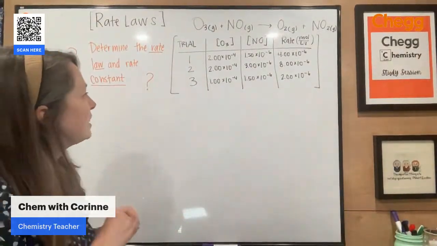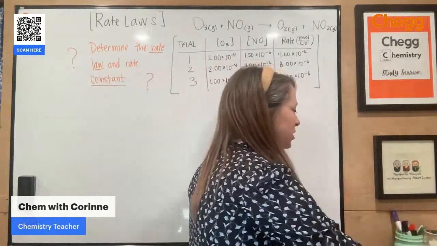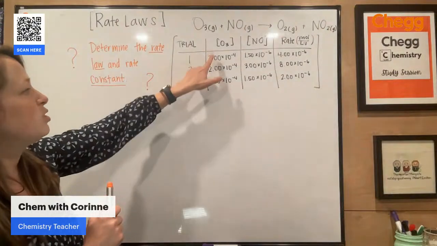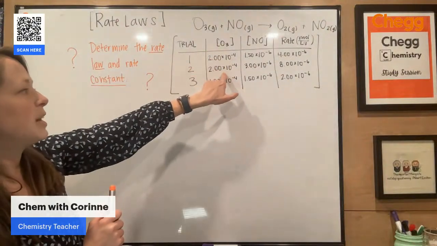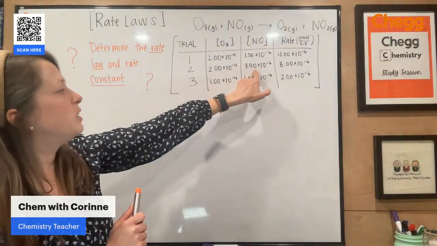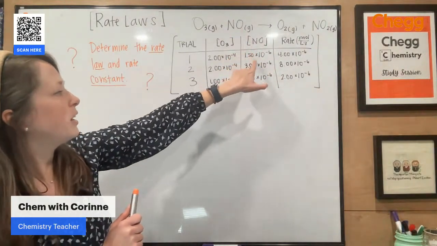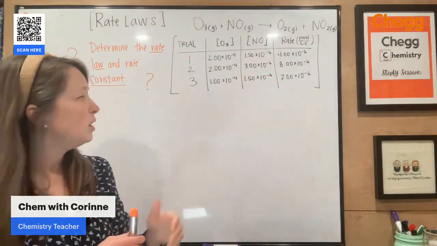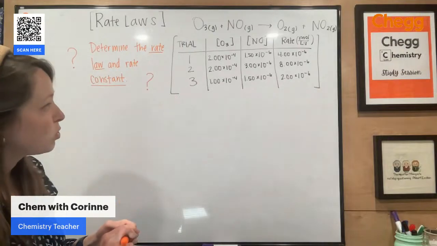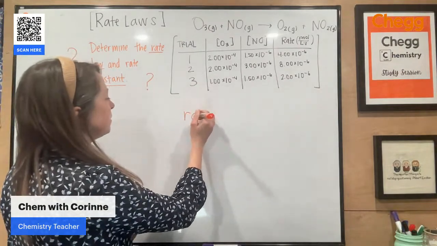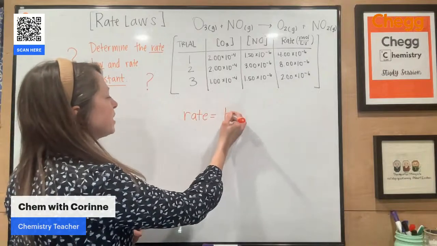All right, so looking at this one, right away you look at this graph and you're like, okay, in between trials 1 and 2, my ozone is held constant. So if I look at my concentration of NO, I have doubled that. What happens to my reaction rate? It also doubles. So therefore that is going to be first order with respect to NO. So as I write out my rate law, I'm going to have my rate constant, k,